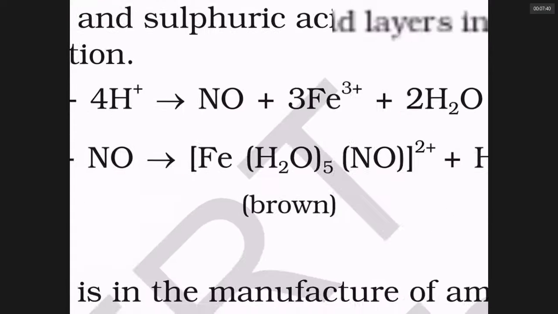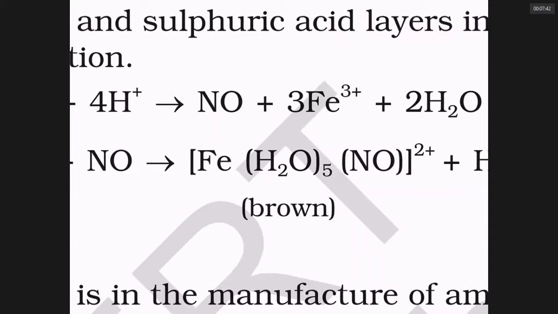In the brown ring, the compound present is pentaaqua nitrosonium iron(I) sulfate. Surprisingly, in this product complex, iron is in +1 state. Iron +1 state is very, very rare. Iron is generally +2 ferrous or +3 ferric. But in the brown ring complex, iron is +1. Have you understood it, sir?